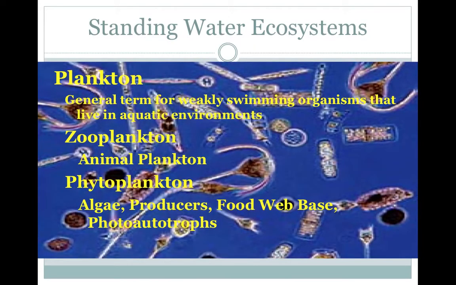In still water ecosystems, you have organisms called plankton, and plankton are just very weak swimming organisms that are the base of the food chains. In the background, you can see different pictures of plankton. The very base of the food chain in most instances is going to be phytoplankton, and phytoplankton, as you can tell by the root, it uses sunlight to produce energy. So energy for itself, but also to store energy too.